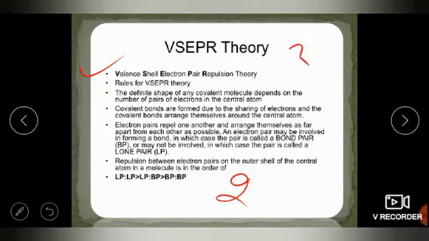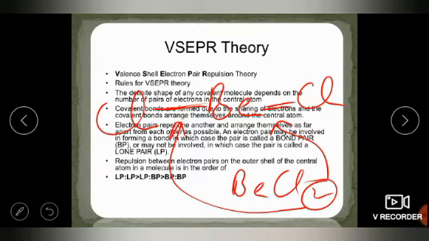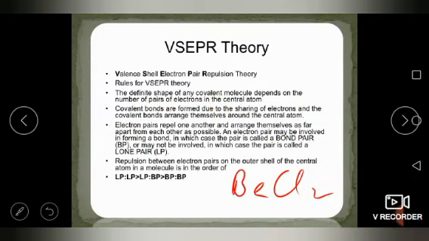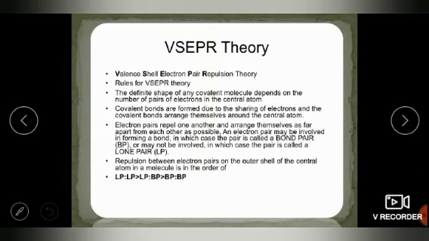Suppose two pairs of electrons are taking part in the reaction. I'm taking the example of beryllium chloride. You can see here 2, it means that 2 bonds are there. Be is in the center, with chlorine on both sides. So how many bonds are there? 1, 2 bonds: one bond on this side, one bond on this side. This is the first rule of valence shell electron pair theory, that we can determine the number of bonds with the help of a formula.